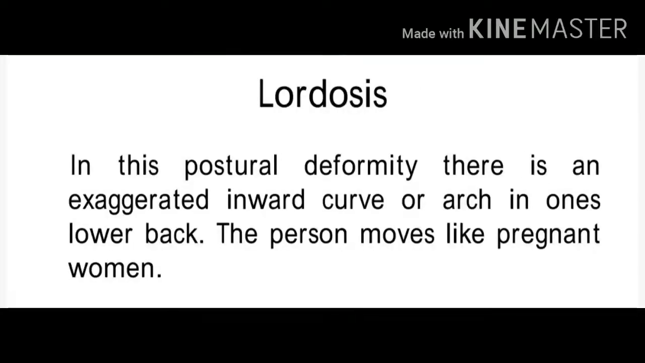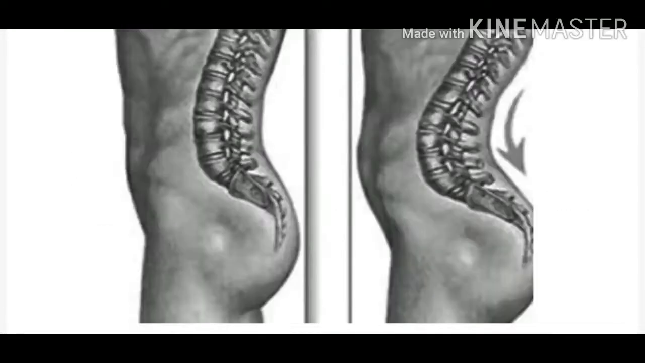The next postural deformity is lordosis. Here there is an exaggerated inward curve or arch in one's lower back. The person moves like a pregnant woman. With this picture, it will be more clear. This is a picture of lordosis. You can see the inward curve at the lower back, and as a result, your abdomen protrudes outside. And the person affected with lordosis moves like a pregnant woman.